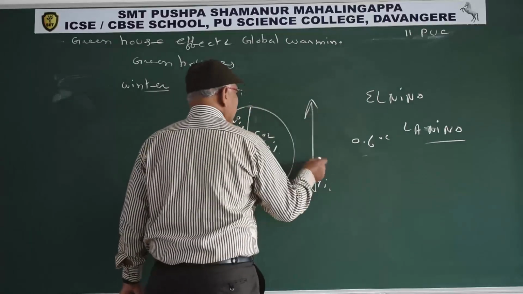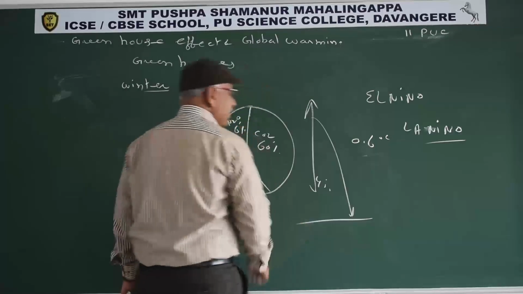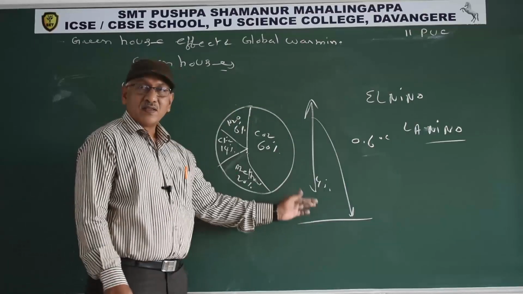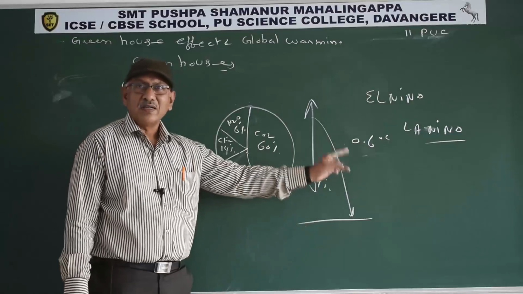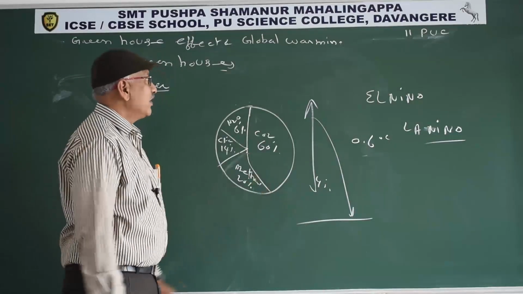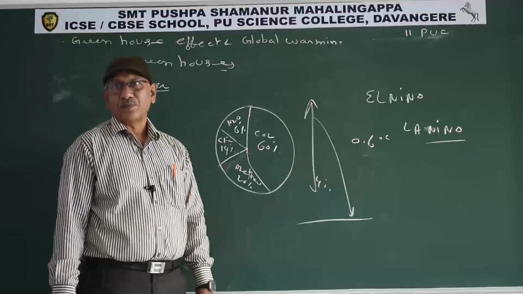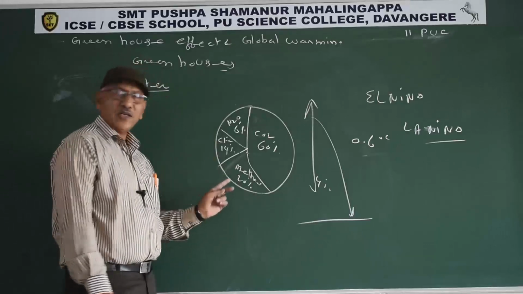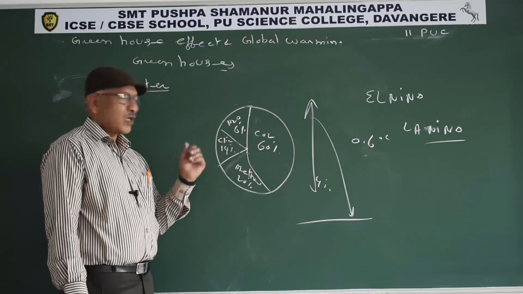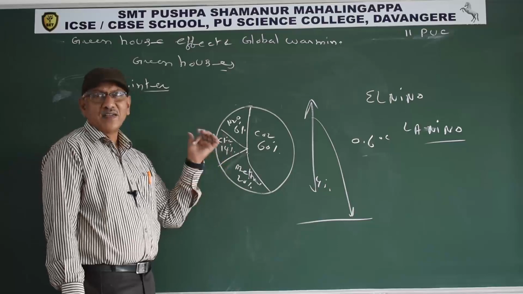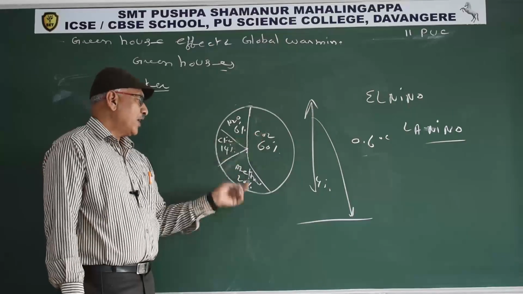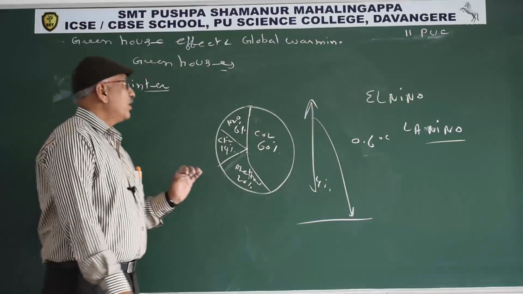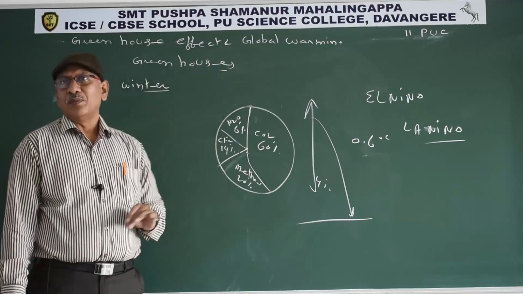Now a major portion of the 4% is redirected to the earth's surface. As a result, earth temperature and atmospheric temperature increase. It is known as global warming. Carbon dioxide contributes 60%, methane 20%, chlorofluorocarbons 14%, nitrous oxide 6%. So carbon dioxide and methane are the major contributors to global warming.